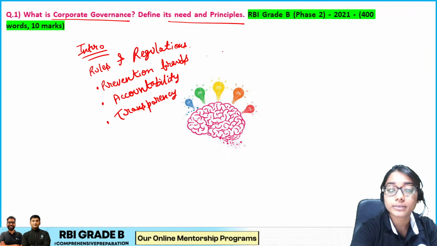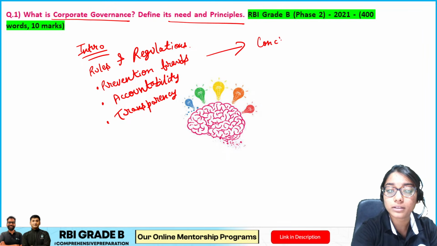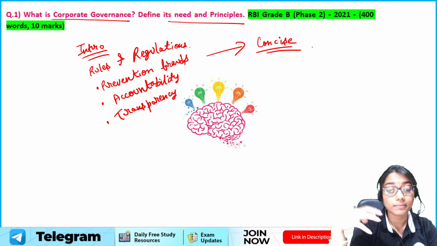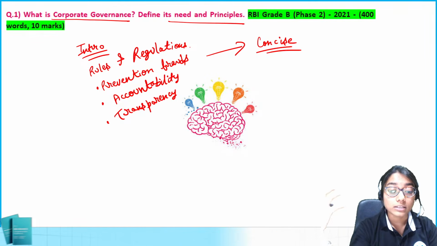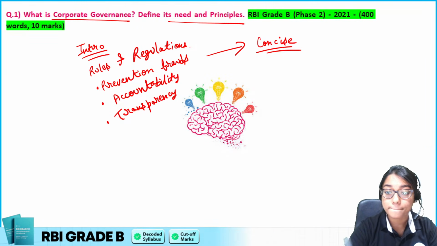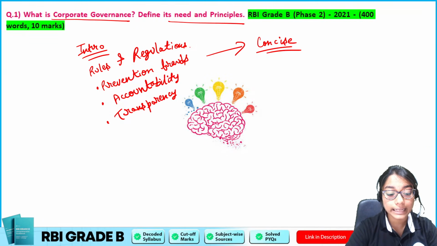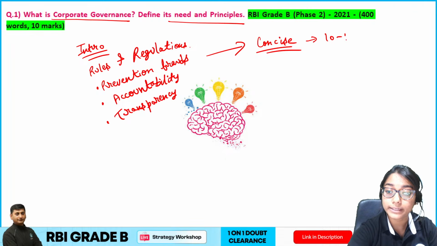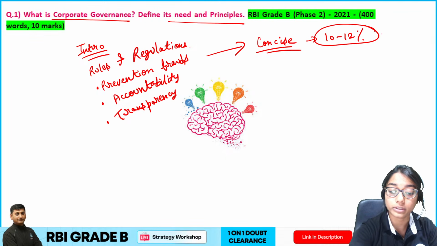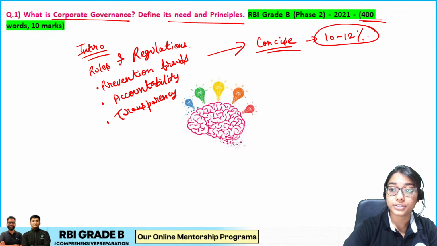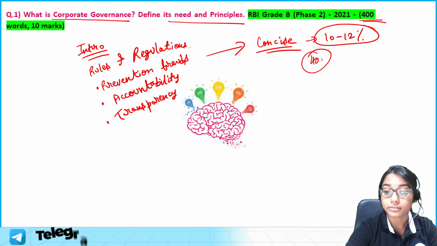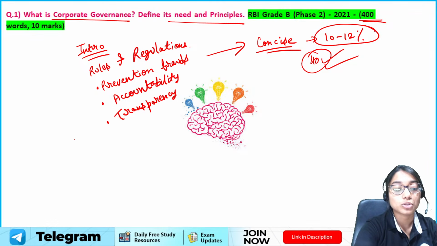Now, this introduction, can somebody tell me what will be the word limit for this introduction? When I say it's supposed to be concise, can somebody tell me what exactly the word limit is supposed to be for this answer? Do we remember? Basically, when I say concise, it was supposed to be 10 to 12% of your total word limit. So if the answer is 400 words, then this intro must not exceed how many words? 40 words, right?